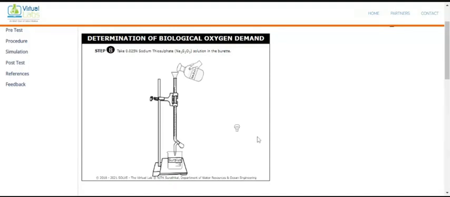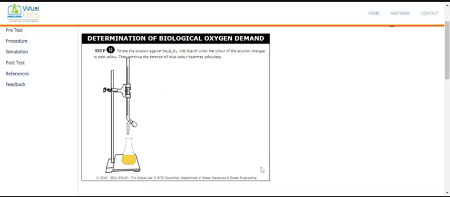Okay. So once we fill up this one, close this bottle, remove this one, and now go for the next here.